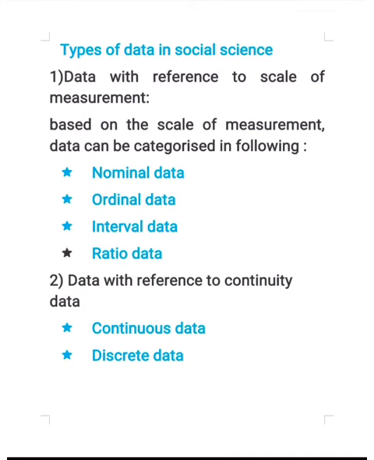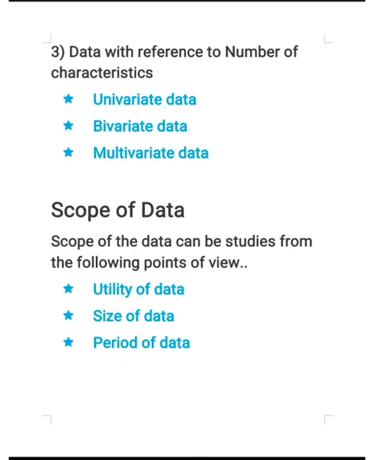Types of data in social science. Data with reference to scale of measurement. Based on the scale of measurement, data can be categorized as follows: nominal data, ordinal data, interval data, ratio data. Data with reference to continuity: continuous data and discrete data. Data with reference to number of characteristics: univariate data, bivariate data, multivariate data.